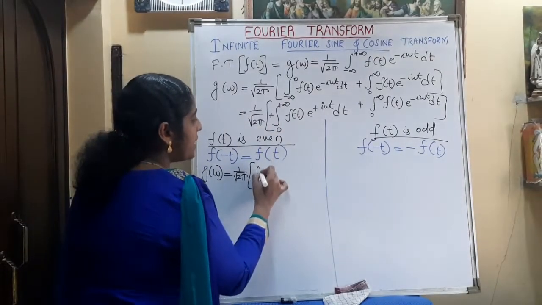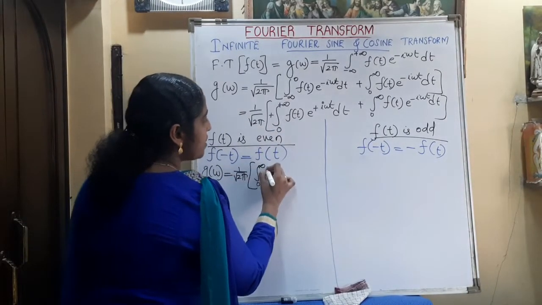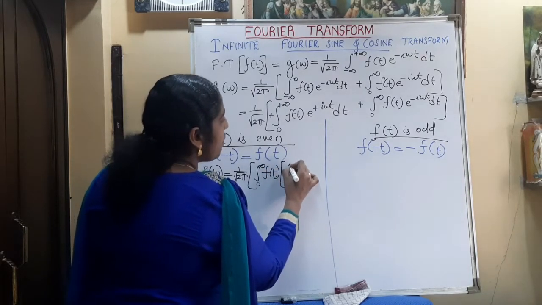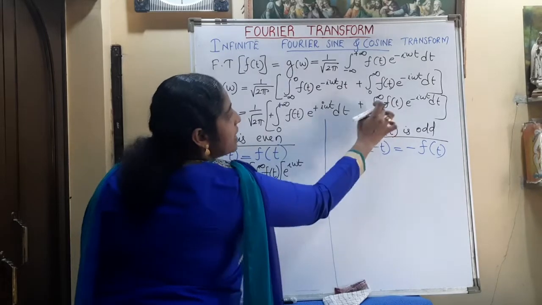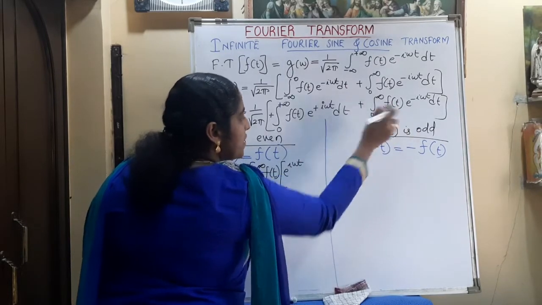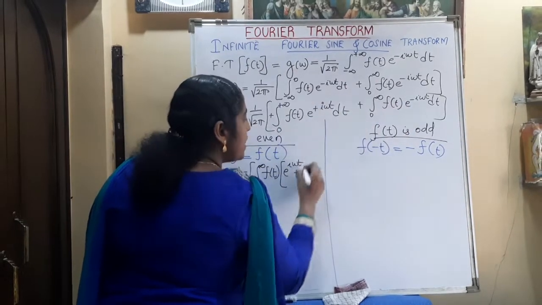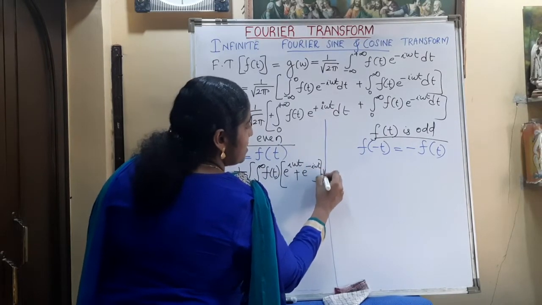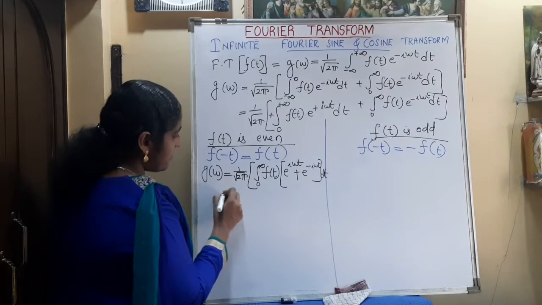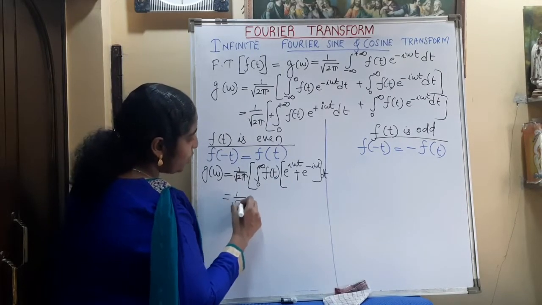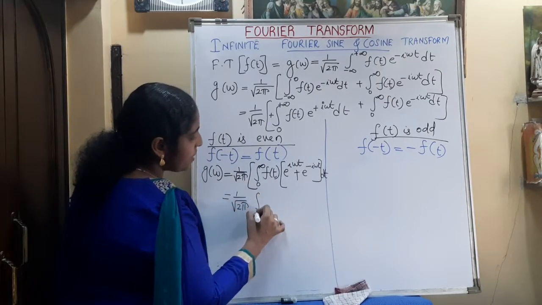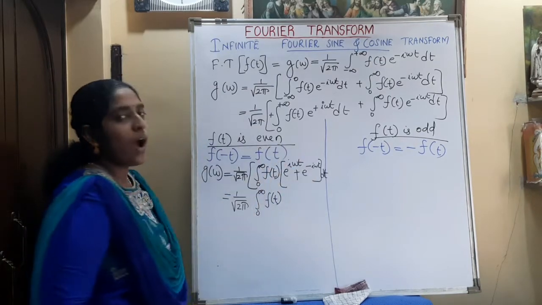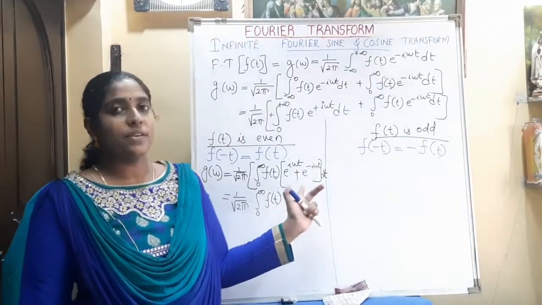So on combining both the terms, this becomes integral 0 to infinity f of t e raised to i omega t, and here it is the same, 0 to infinity f of t, the difference is only e raised to minus i omega t dt. Okay, so this becomes 1 by root 2 pi integral 0 to infinity f of t, what is this? e raised to i omega t plus e raised to minus i omega t.